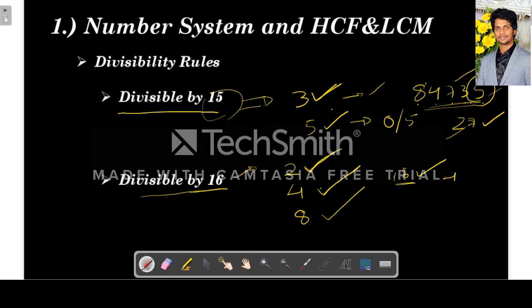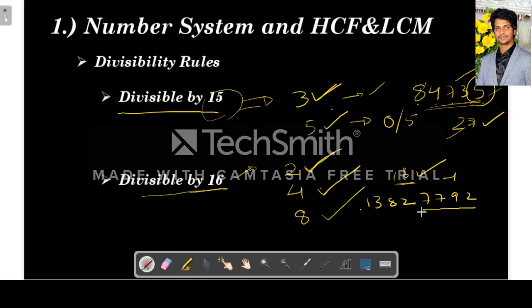For example, take the number 13827792. We have to check whether this number is divisible by 16 or not.